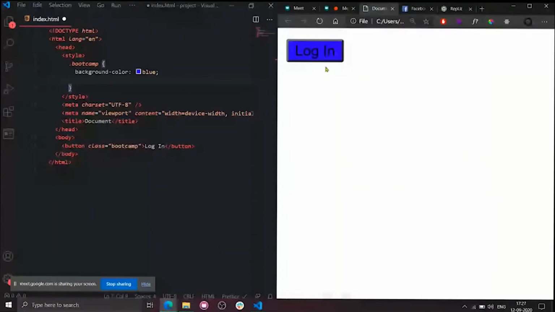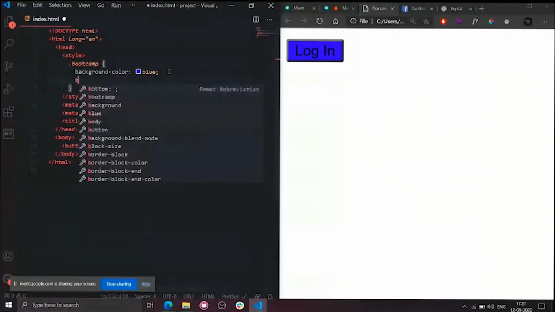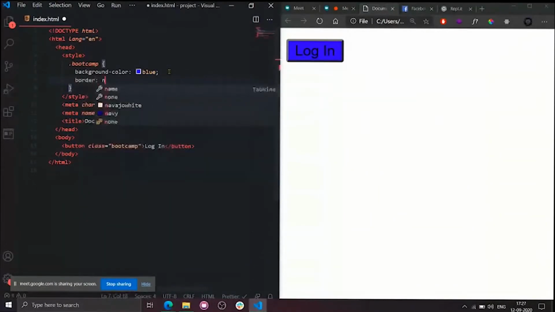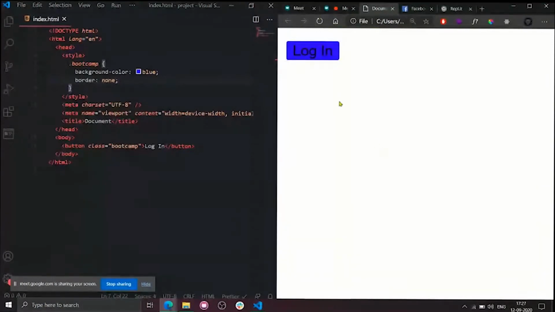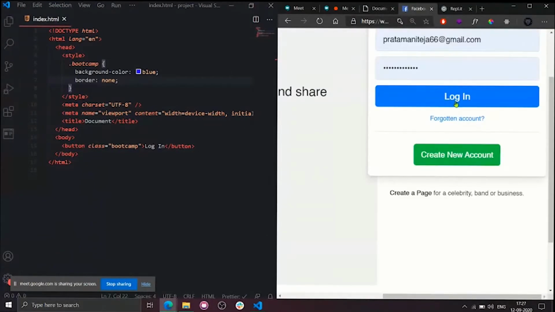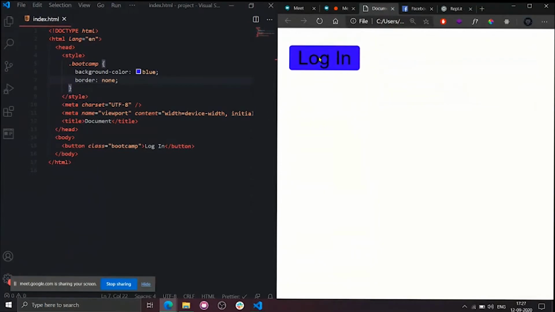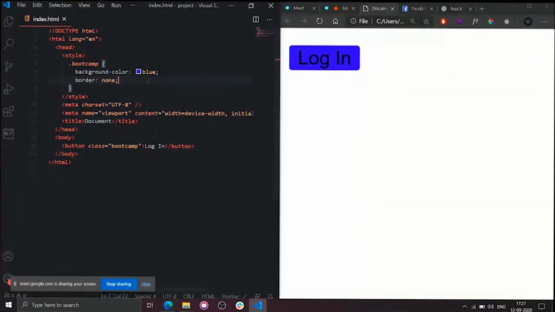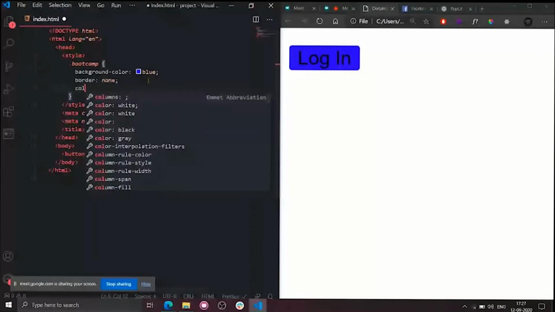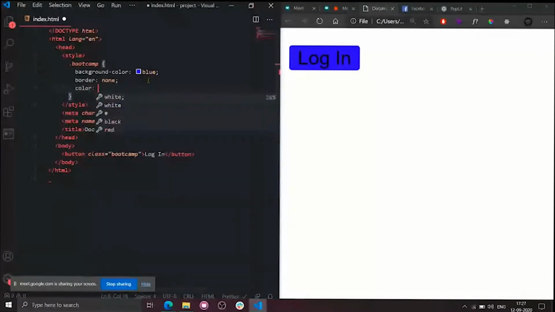So what I will do is simply set border equals none, which disables the entire border. As you can see, it simply disables the entire border. Now it's plain blue color. One other difference is that the text color is white, but our text color is black. So I need to change the font's color, simply use color as white.